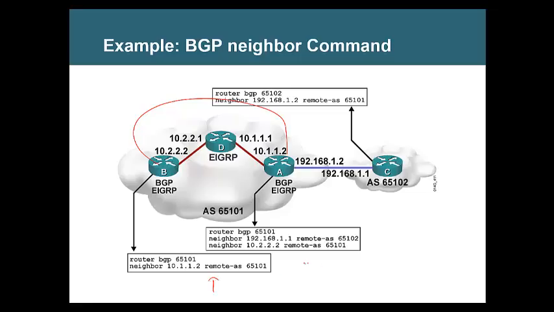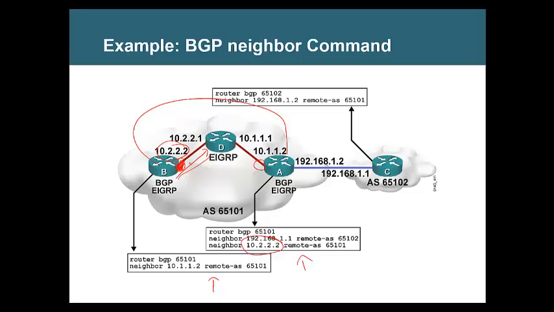Yeah, we don't have that command here because in this example they don't use loopback. They use the physical interface IP address, so there is no need to say update source. The default exit interface becomes the source, which is mentioned here as the neighbor. I repeat, this is something very important that I'm saying. When B is sending traffic out, what will be the source address of the packet? The exit interface address, correct?